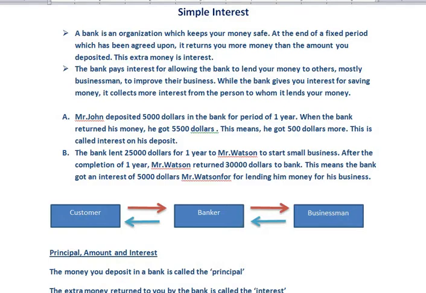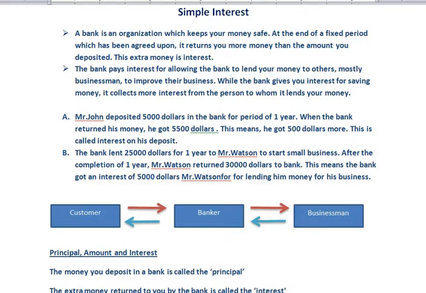Guys, we all know that we have to do work to earn money. We have to either work in an office or do business. The main purpose of all these activities is to earn money. After earning the money, we can spend it for our daily needs. For example, we have to spend money for our children's school fees, or to do some shopping. These are all common examples of spending money.